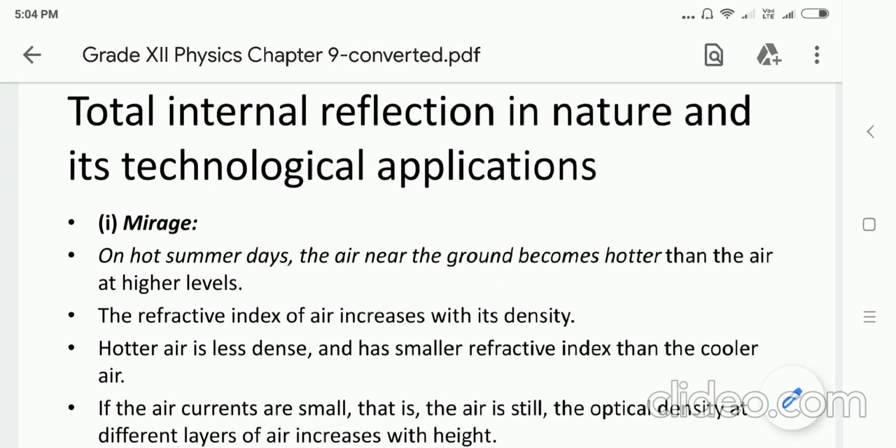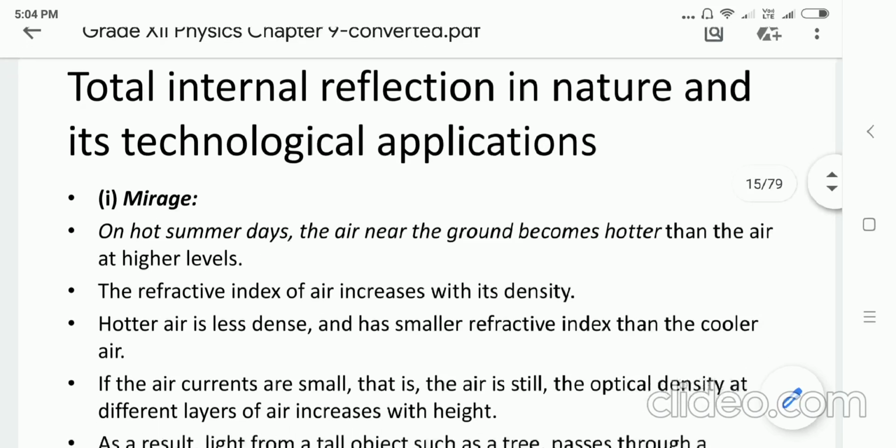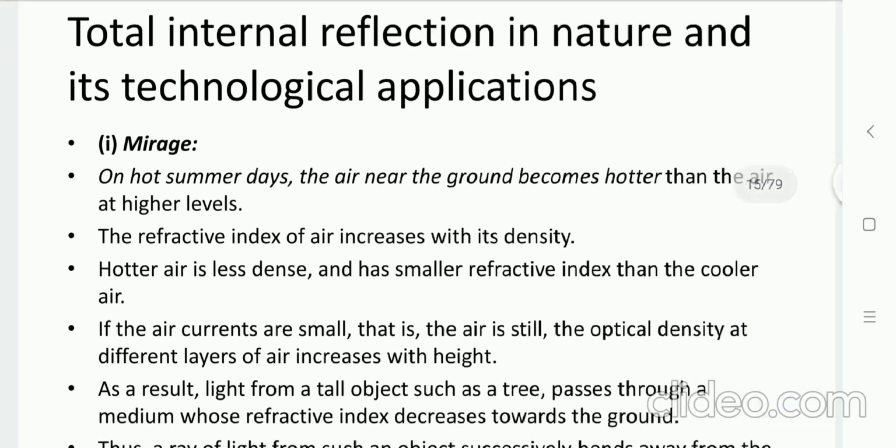First is mirage. Mirage is generally just like an illusion. In summer days, near the ground level, heat is more. So based on that, air density at the ground level is less. And from the ground, if we are moving upward, then air becomes more dense.